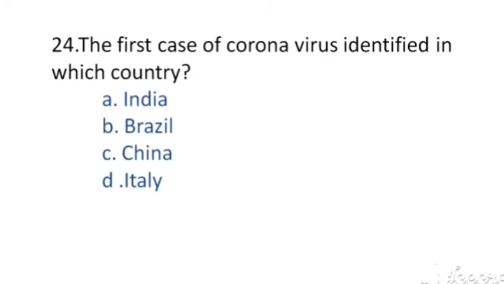The first case of coronavirus identified in which country? The options are A. India, B. Brazil, C. China, D. Italy. The right answer, option C. China.